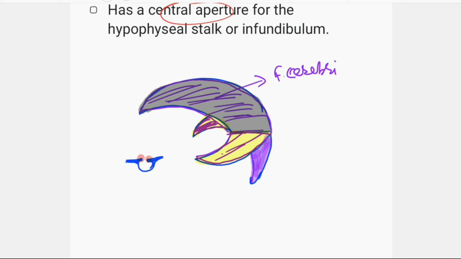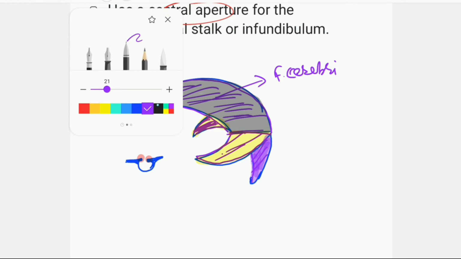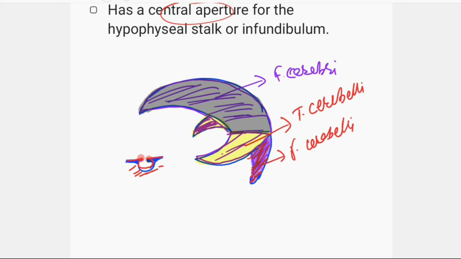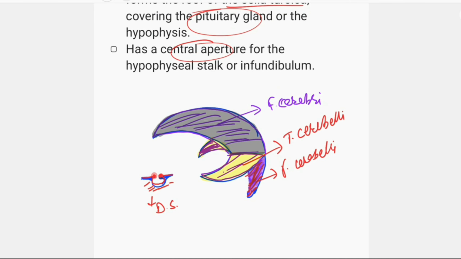And then this is the falx cerebelli that separates the cerebellar lobes. And this is the sella, this is the diaphragma sellae. This is the sella turcica bone, and this structure is the diaphragma sellae. This is all about dural folding.